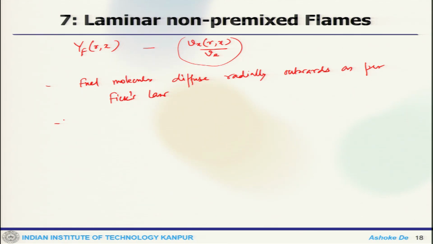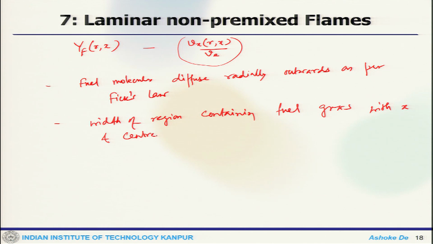Now, the width of the region containing fuel grows with x, and on the center line the fuel concentration decays.